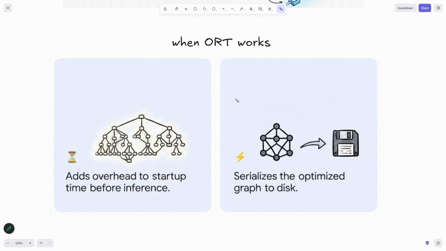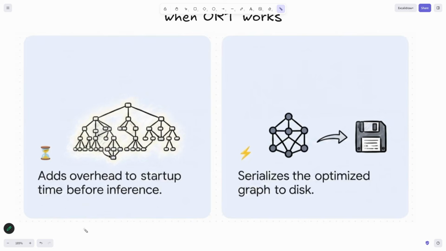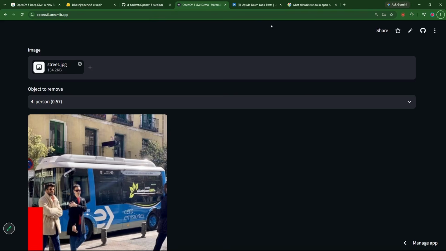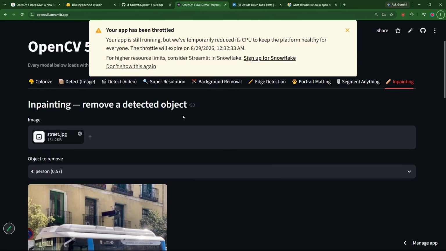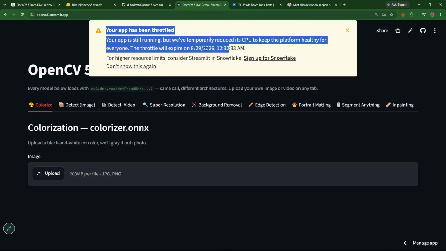Now how does ONNX run? To run ONNX on any hardware, we have ONNX Runtime. ONNX Runtime is the one responsible for running the ONNX file. We have two ways to run it. One way, you know how I was running this particular application, this particular demo. Whenever I was running this particular application, you can see your app is throttled.